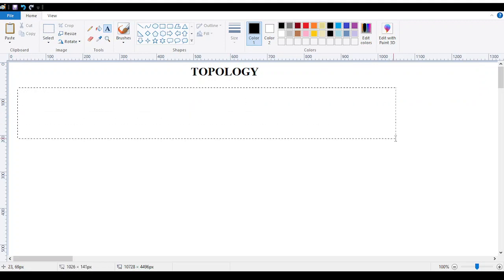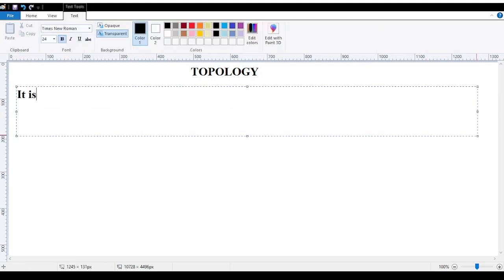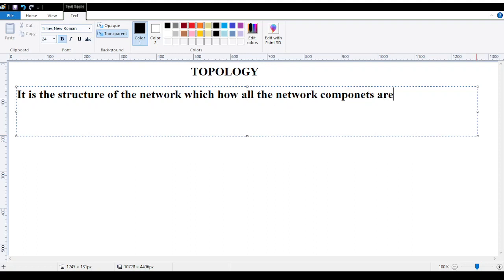If I give you the definition of topology, it is the structure of the network, which is how all the network components are going to connect with each other. This is what topology says.